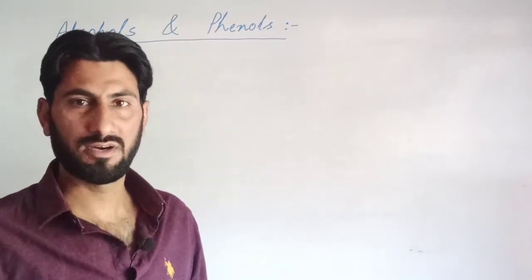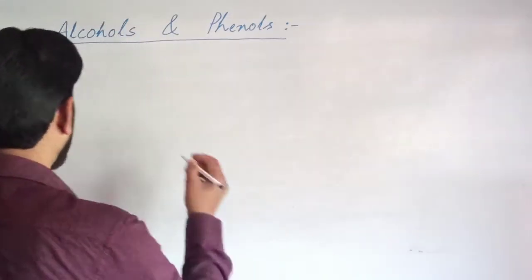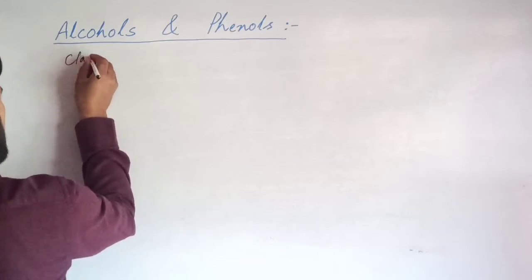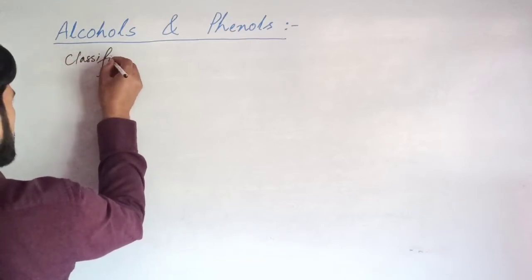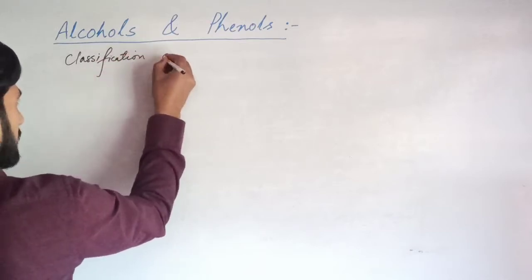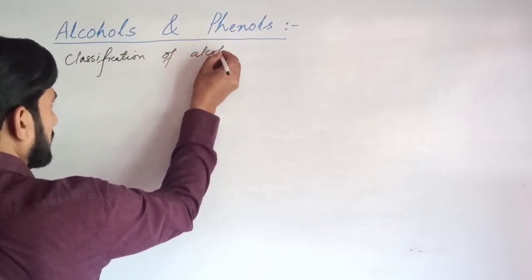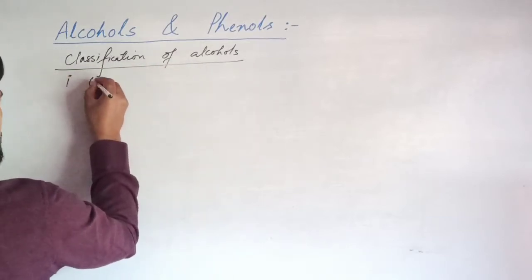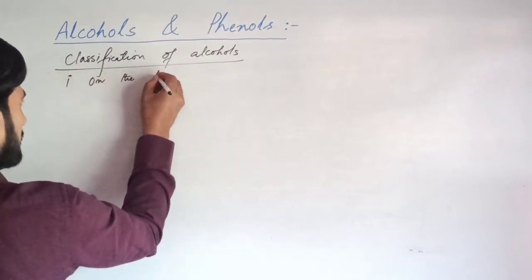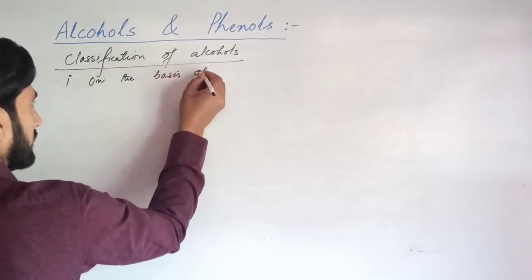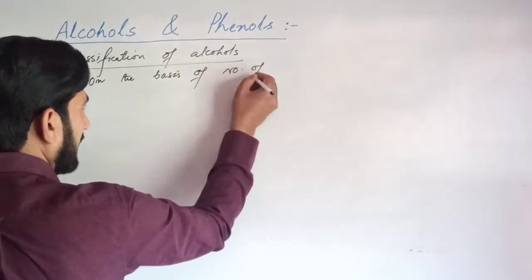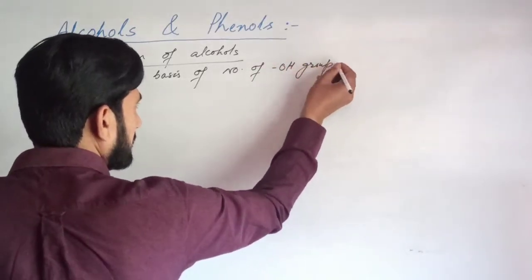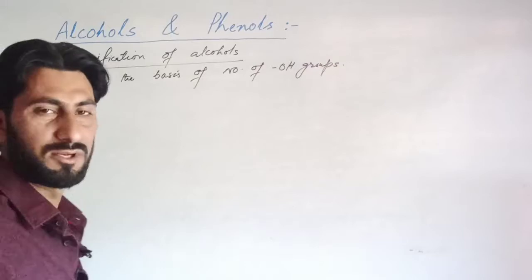Now, classification of alcohols on the basis of the number of hydroxyl groups present in the molecule.